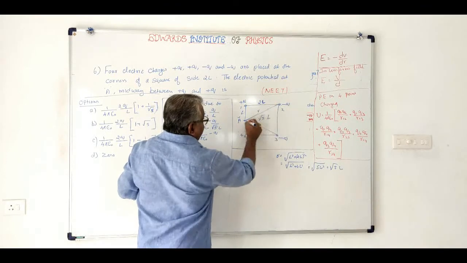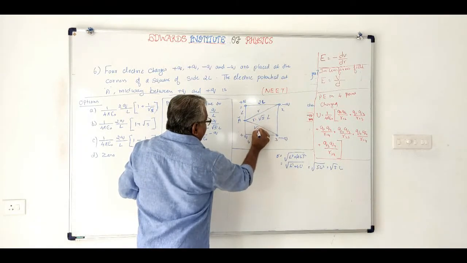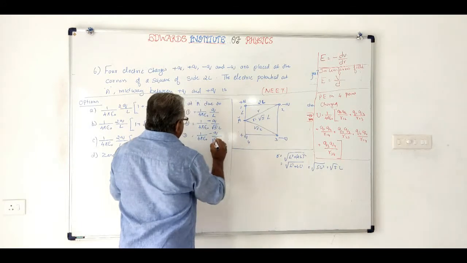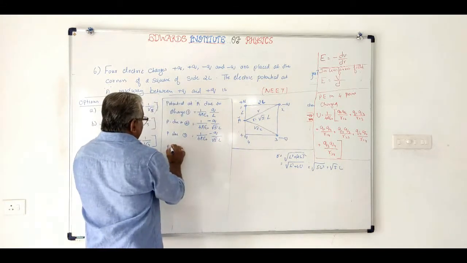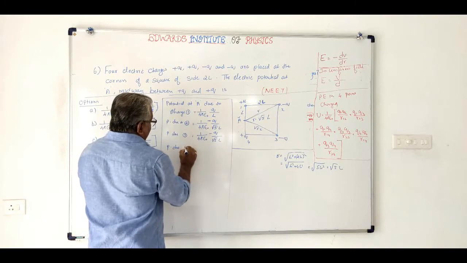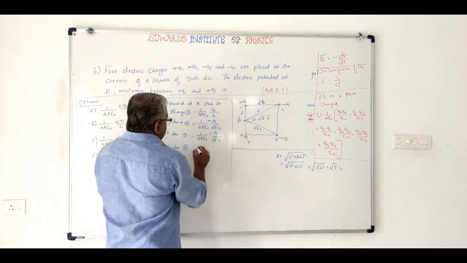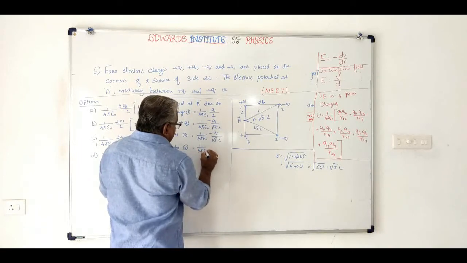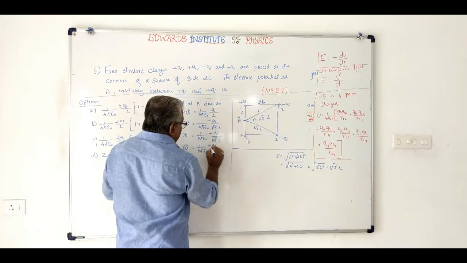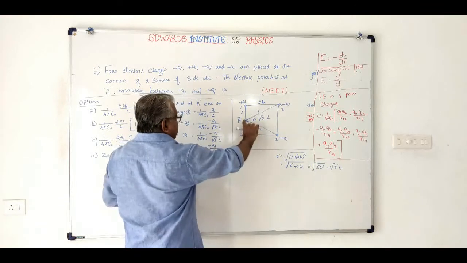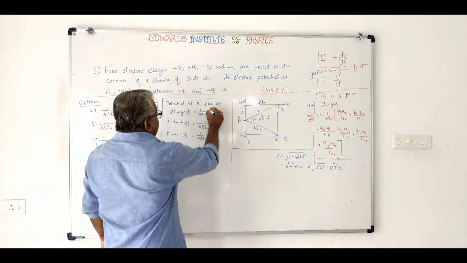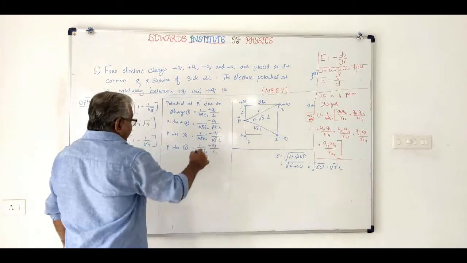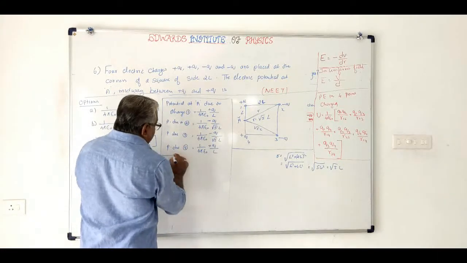That is also the same, root 5 L. Now potential due to the 4th charge will be 1 by 4 pi epsilon 0 into plus q by L. This distance is L. So we have plus q by L, minus q by L, minus q by root 5 L, like that.